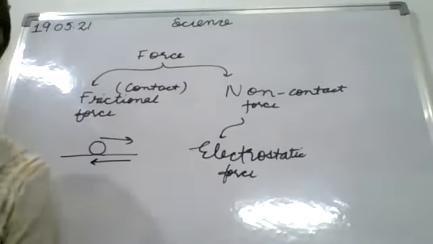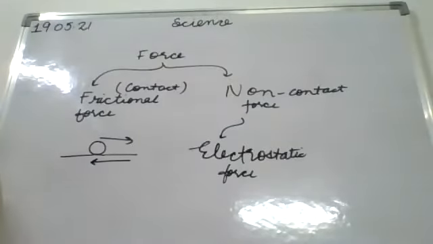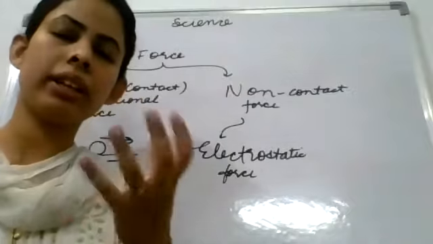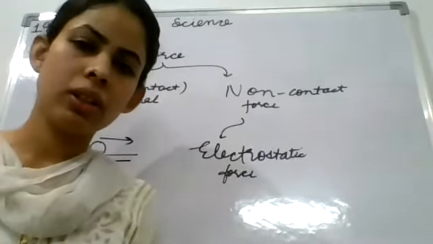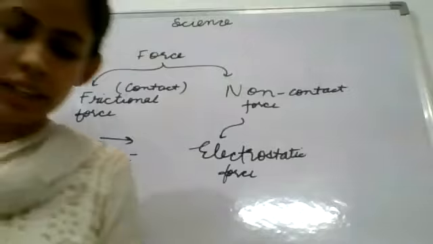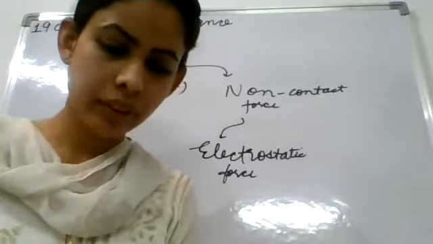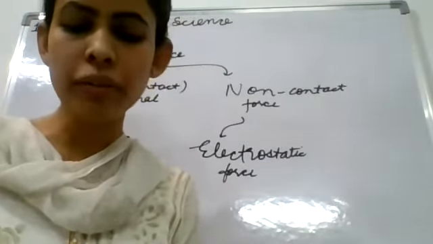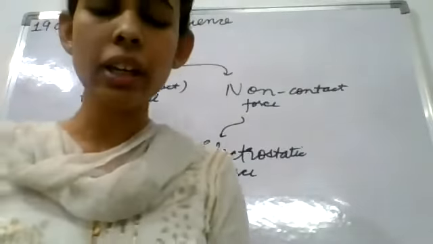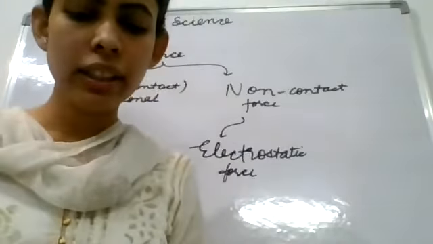The force of gravity will act if the object has any mass. It is also given in the book. If you have not underlined the definition of force of gravity, you can underline it.